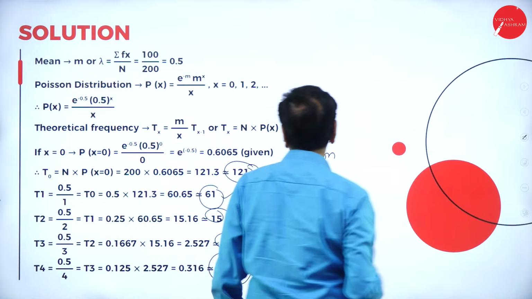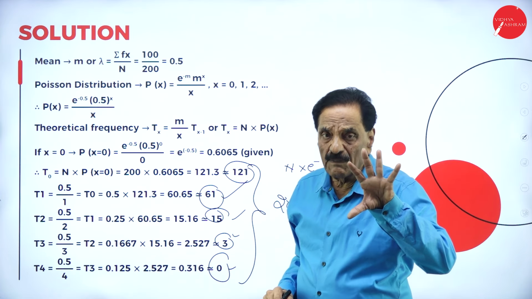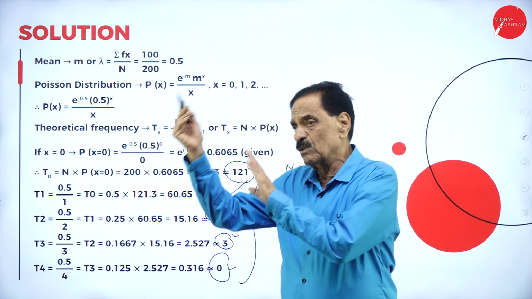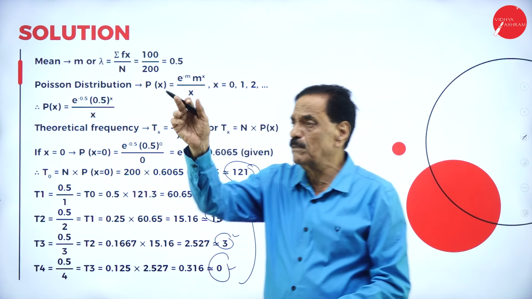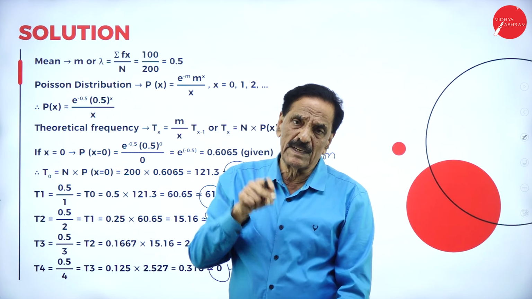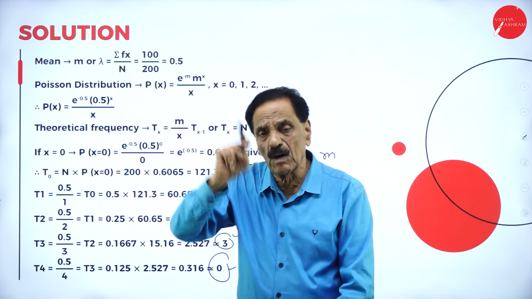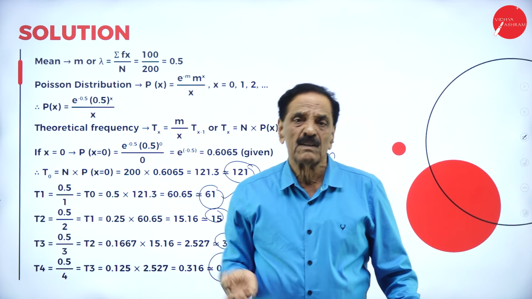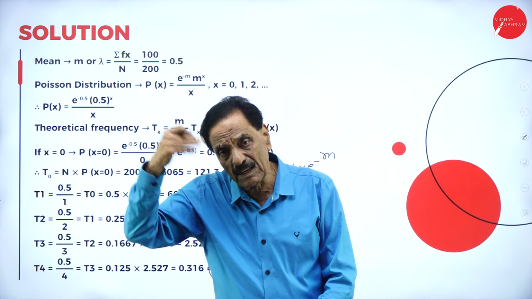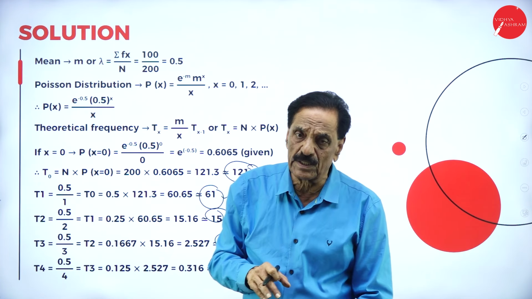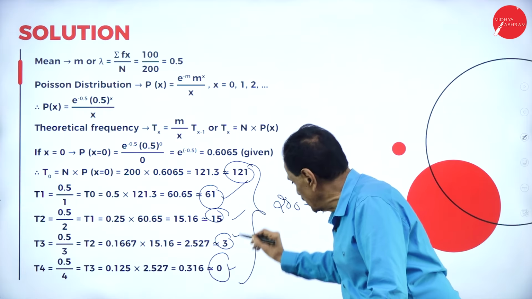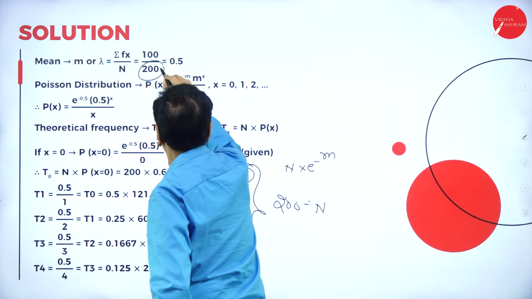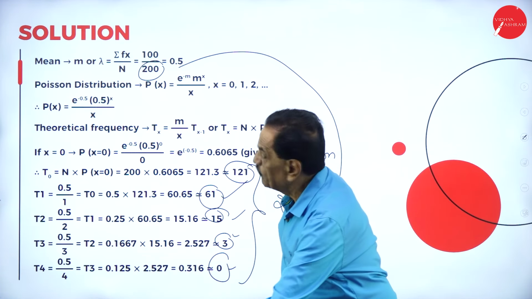So for the recurrence system, what's the formula? First, they will give e to the power of minus mean value multiplied by n. That is T of 0. Then for 1, m divided by 1 of T of 0. For 2, m divided by 2 of T of 1. For 3, m divided by 3 of T of 2. For 4, m divided by 4 of T of 3. So it will go on in the recurrence system. When I add all these frequencies, it should be equal to the total number of frequencies. What is the total number of frequencies? 200. Very good.